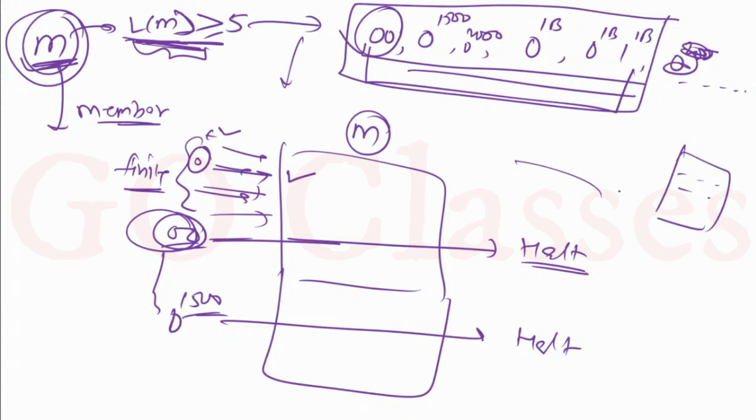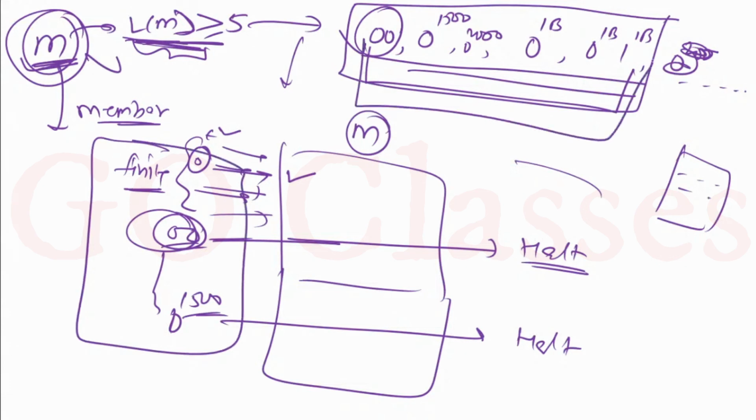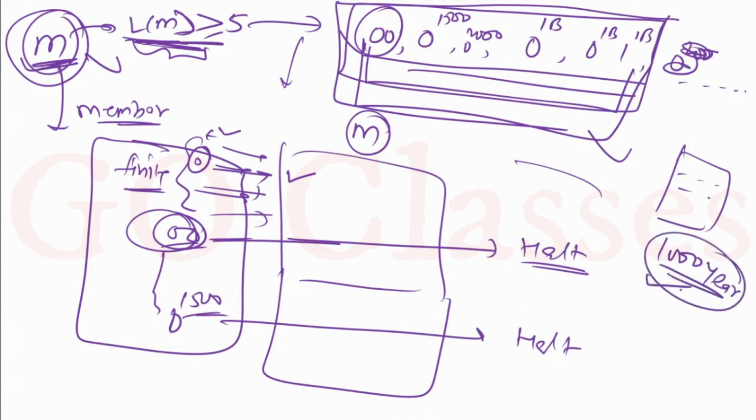Okay, so you can see, for the members, if you give me a member, then within some finite amount of time, eventually I will be able to accept all these. Eventually, within some finite time, maybe it can take 1000 years, I do not care. It can, because 1000 years is also a finite amount of time. So you can see, within some finite amount of time, I will be able to halt and say yes for my members.